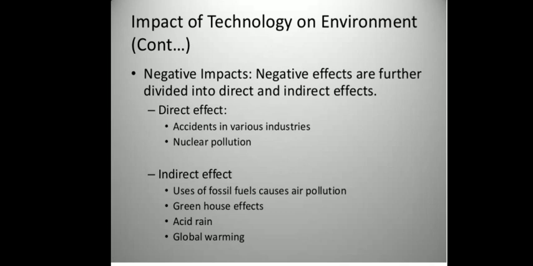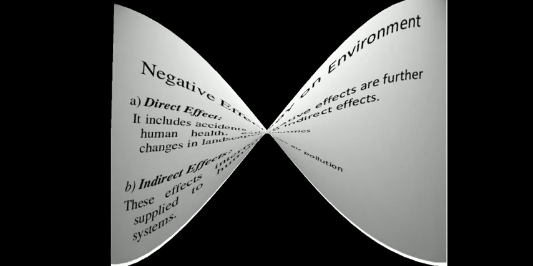Then, the indirect effect includes the use of fossil fuels causing air pollution, means burning of those fossil fuels causes the release of toxic gases in the environment, which leads to air pollution. Greenhouse effect, acid rain, and global warming,